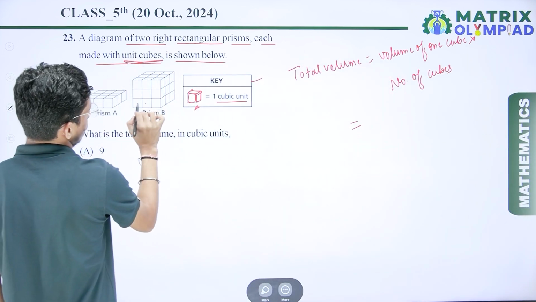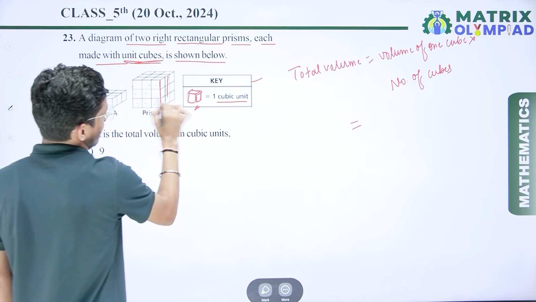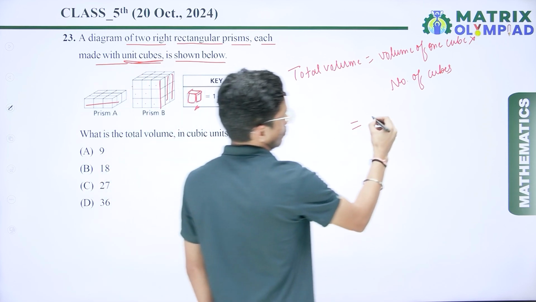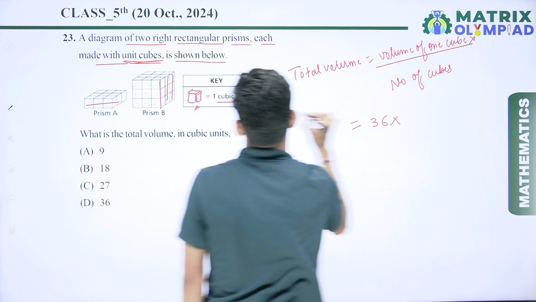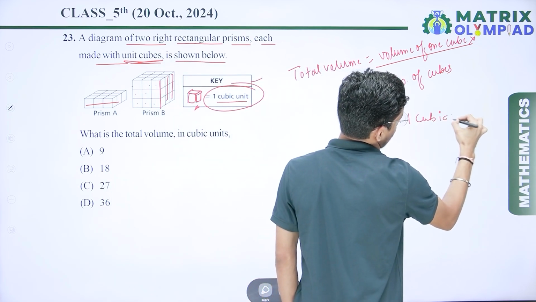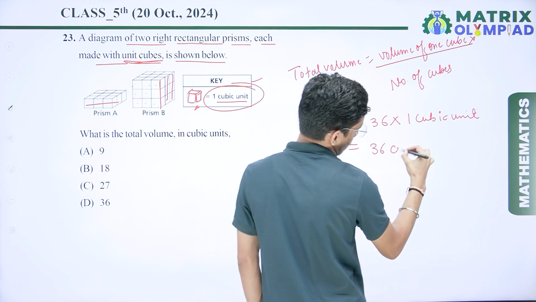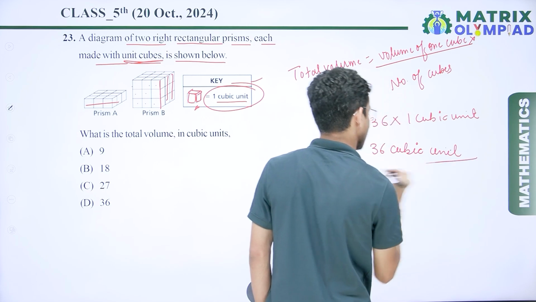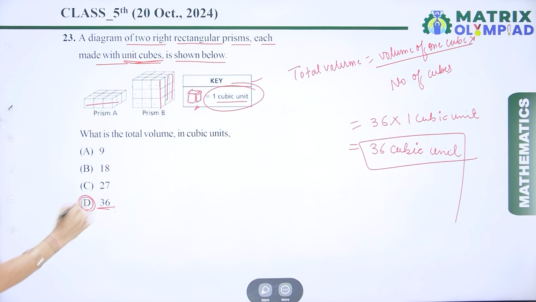So 1, 2, 3, 4, 5, 6, 7, 8, 9. So 9, 9, 18 and 9, 27 and 27 and 9, 36. So we have the number of cubes, that is 36, multiply by volume of 1 cube, we have given 1 cube unit. So if I multiply here, I get 36 cubic unit, that is the whole volume of prism A and B. So check which option is correct here. So here option number D is the correct answer.